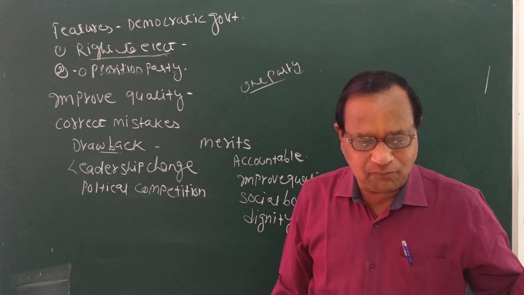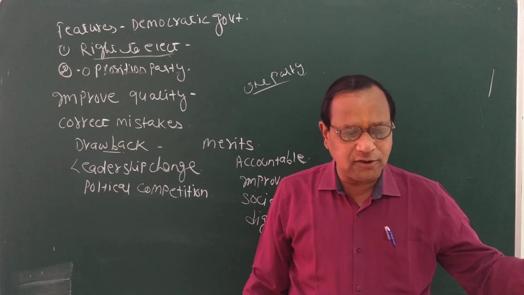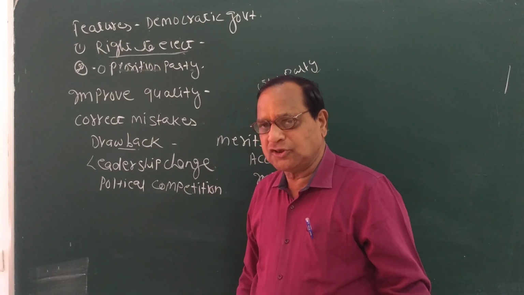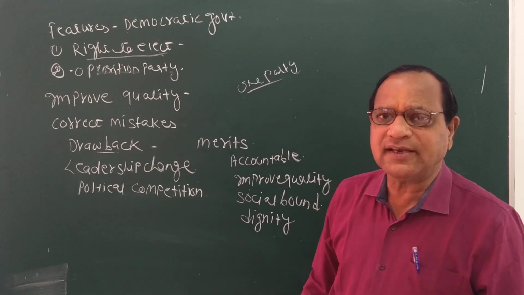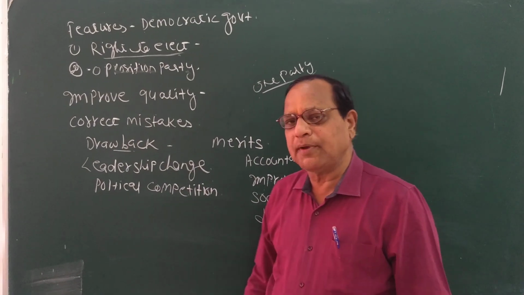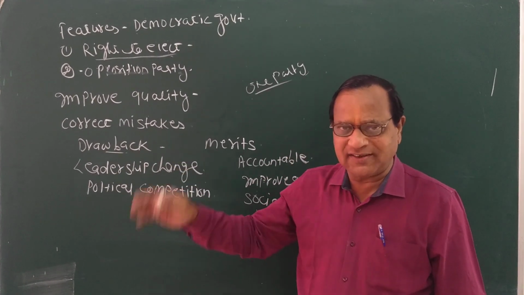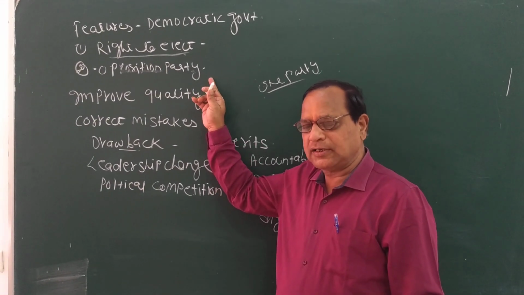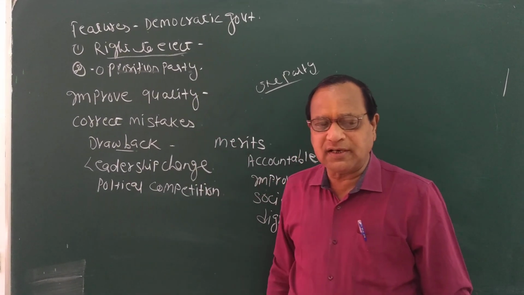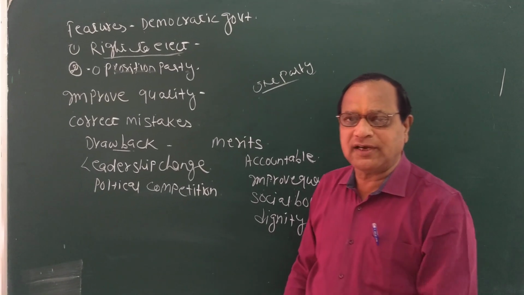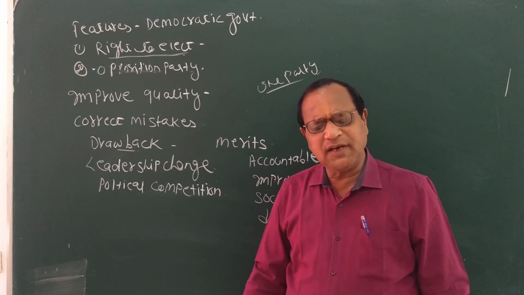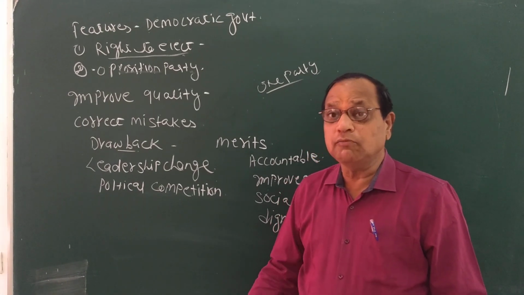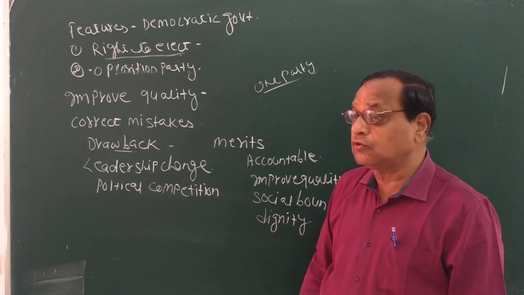The next is the opposition party. You have seen that in Zimbabwe, only one party is there. The opposition party also contests the election, but every time after independence, the opposition party never wins. What is the reason behind that? The ruling party always adopts dirty tricks. Yesterday we discussed what dirty tricks they adopted. In a truly democratic country, an opposition party is there. Just like India, we have a multi-party system. So many parties are there, and it depends on the people to whom they give the choice, to whom they elect to rule the country.